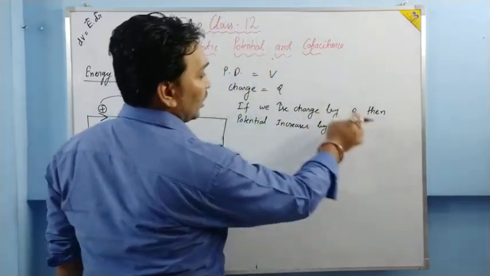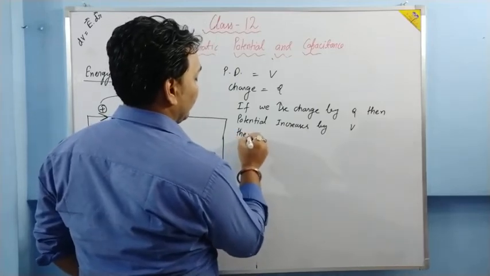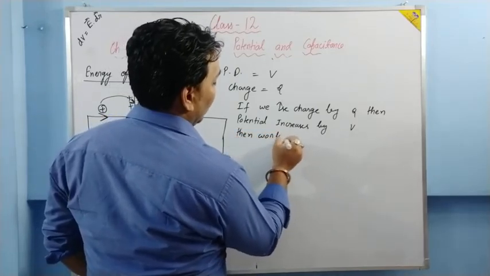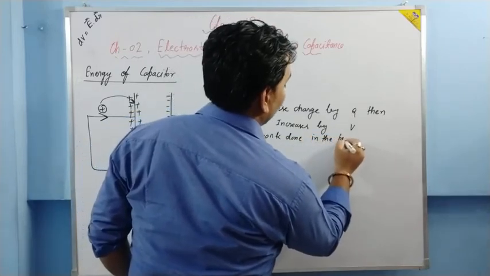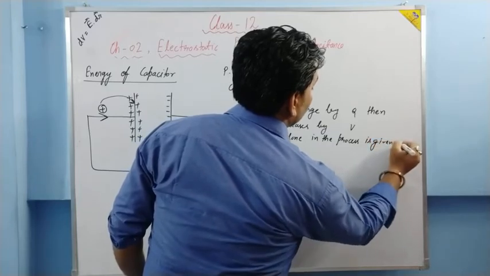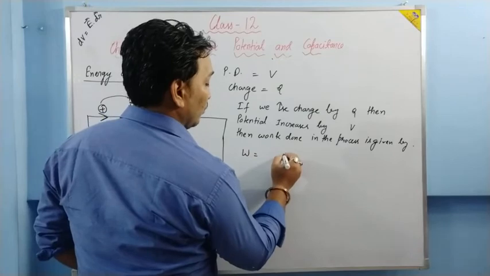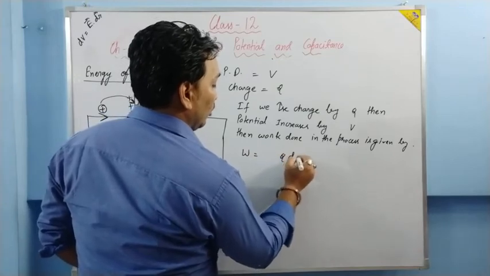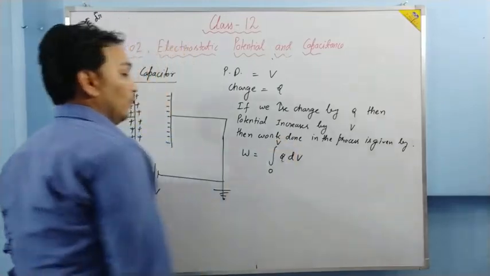If we give the charge Q, then the potential increases by V. Then the work done in the process is given by work done equal to the integration of Q dV, where V increases from 0 to V.